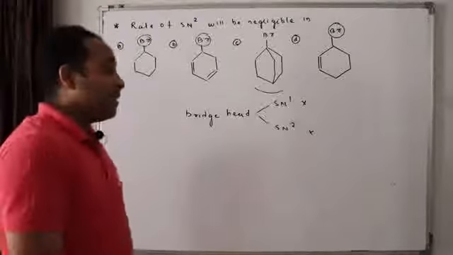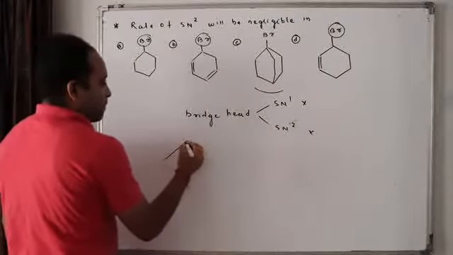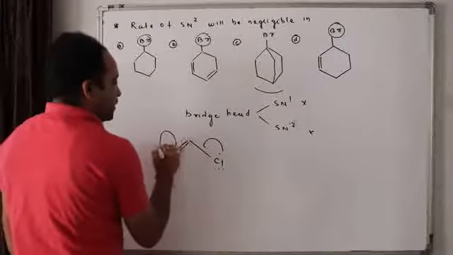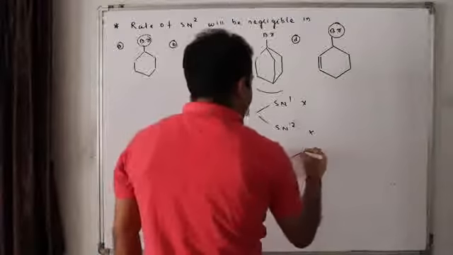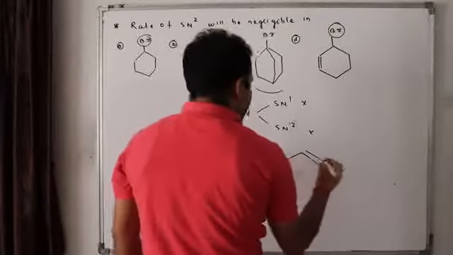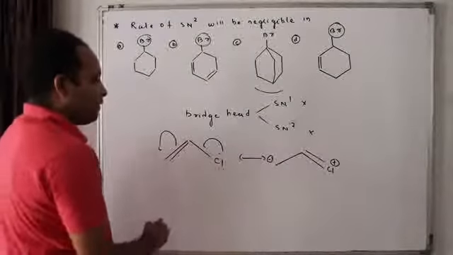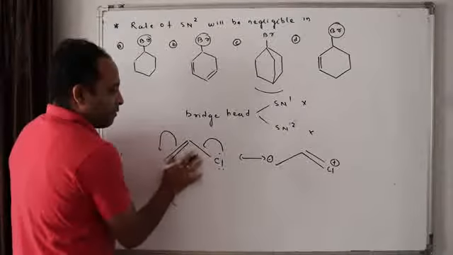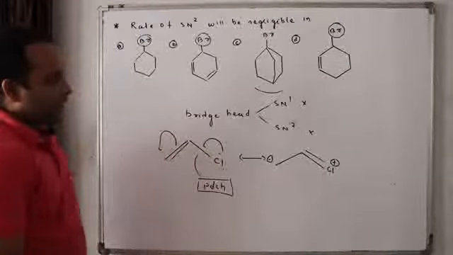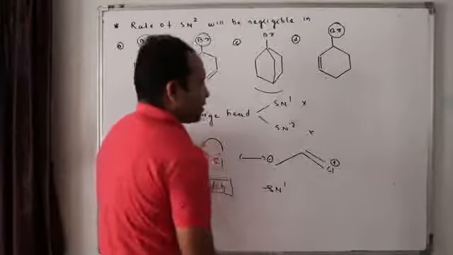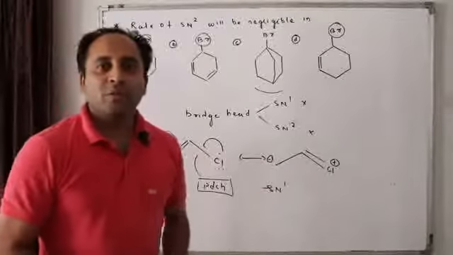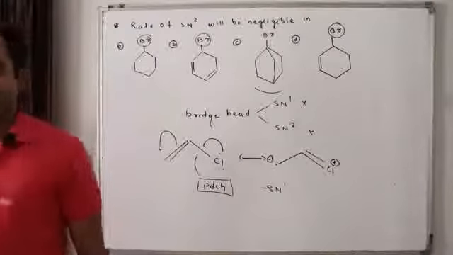Similarly, if we have something like this, with Cl, what will happen? This will come over here, and here there will be a double bond with Cl. Now this is minus, this is plus. Now what do you find in this position? PDCH. What is PDCH? Partial double bond character. So here SN1 is also restricted and also SN2. So in this case SN1 and SN2 both are restricted in case of bridgehead because it will disobey Bredt's rule. Easy? Next question.